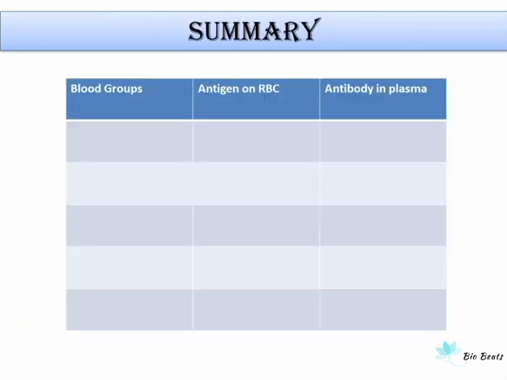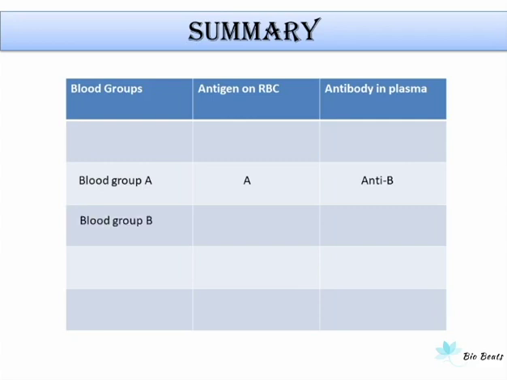So let us summarize the topic. What we have to keep in mind is that the type of antigen on the surface of RBC will be the type of blood group and the opposite type of antibody will be present in the blood plasma. So in case of blood group A, there will be antigen A on the surface of RBC and the opposite type of antibody, that is anti-B, will be present in the plasma.